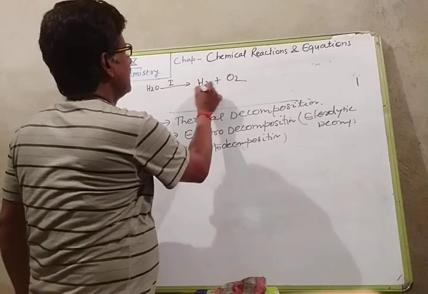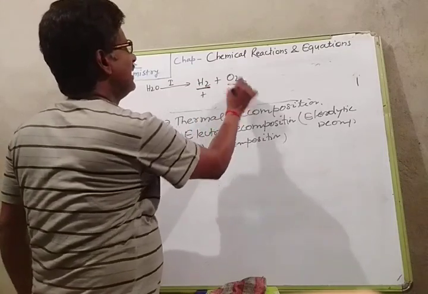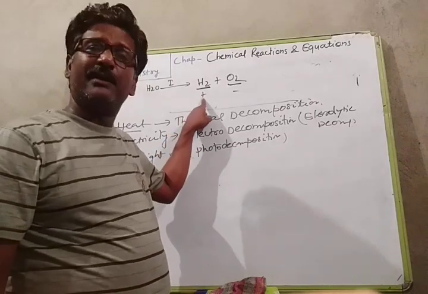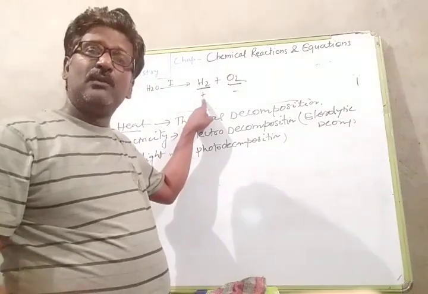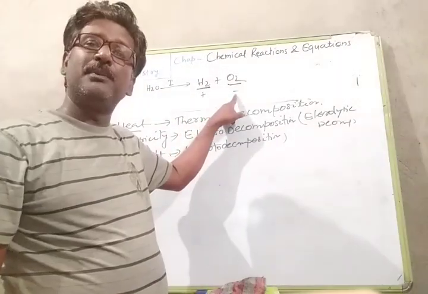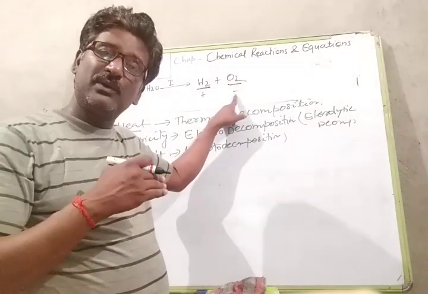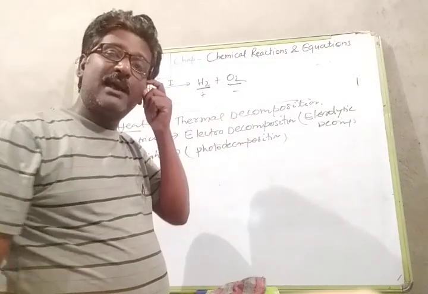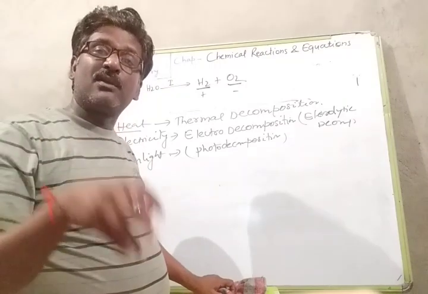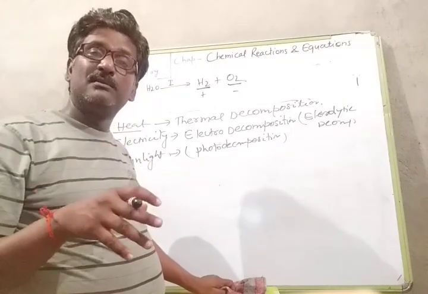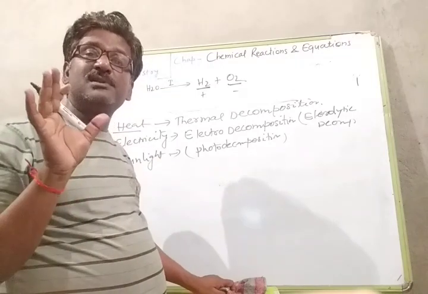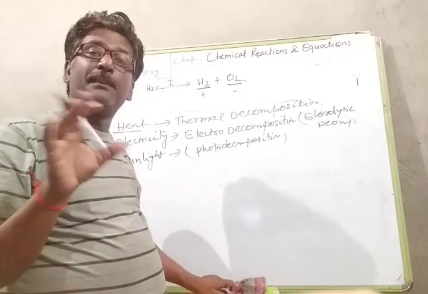So when electric current is passed into water, it splits into hydrogen and oxygen. Here hydrogen is positive and oxygen is negative. So when this reaction is carried out, the positive substance will be deposited at the cathode and the negative substance at the anode. Questions may be asked: in electrolytic decomposition, at which electrode is hydrogen gas collected, at which electrode is oxygen gas collected? This is a very important question.